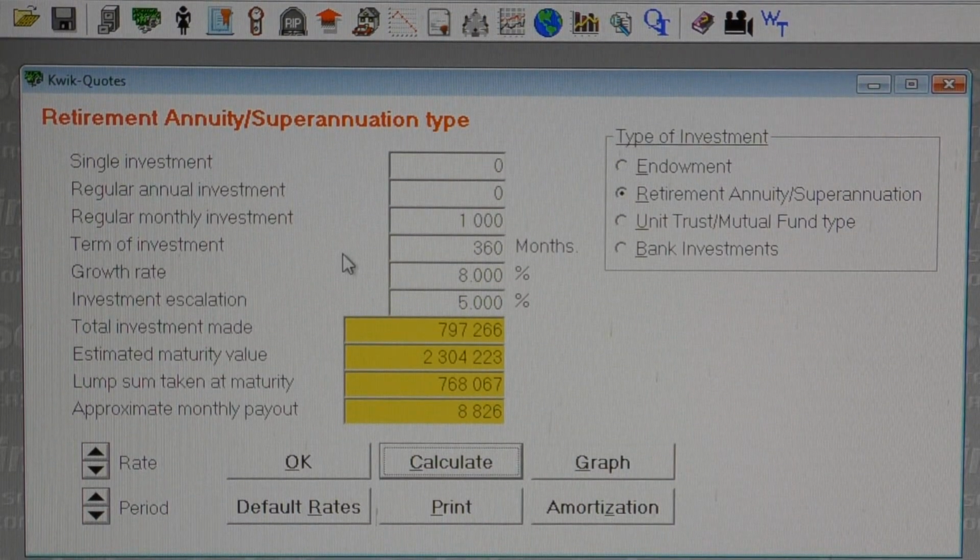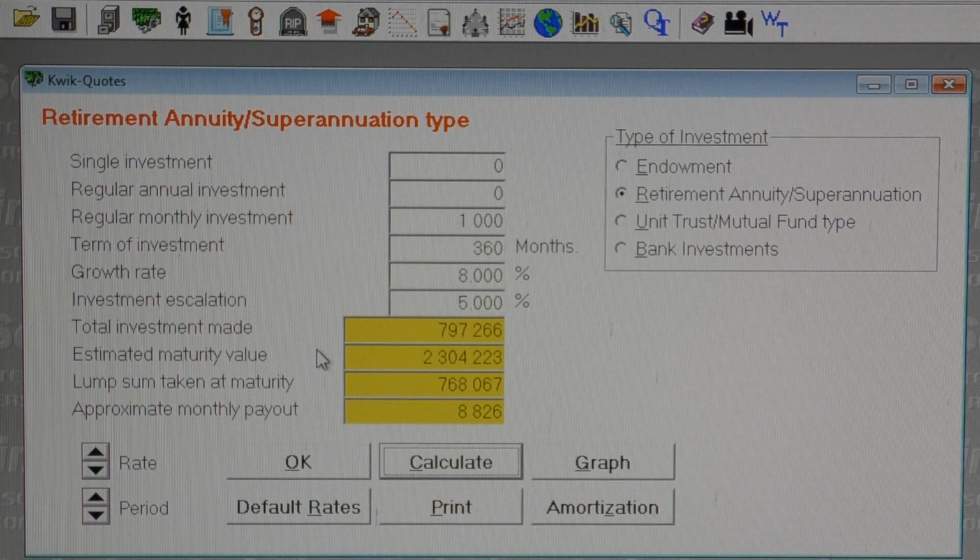In our example, we have a client 30 years old interested in investing to supplement his pension when he retires at 60. We've chosen to invest R1,000 a month for 30 years with a growth rate of 8% per annum, and we have gone for a 5% annual increase in investment premiums to ward off the effects of inflation. I think most people will be happy with around 8% growth. Obviously, there may be years when growth is less than 8%, but there may also be years when the growth far exceeds 8%.